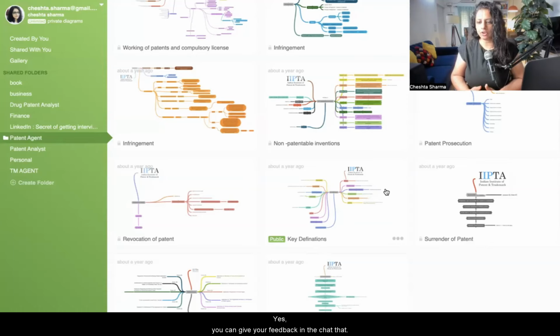Yes, you can give your feedback in the chat on whether you are clear with this scenario, with the teaching methodology, how we are going to study, what we are going to study, right? And I'll see you tomorrow again in your upcoming class. Okay, we have a WhatsApp group, all the links are shared in that, and let's start tomorrow. We are going to talk about basic definitions, basic terms and terminologies. That is going to be the topic for tomorrow.